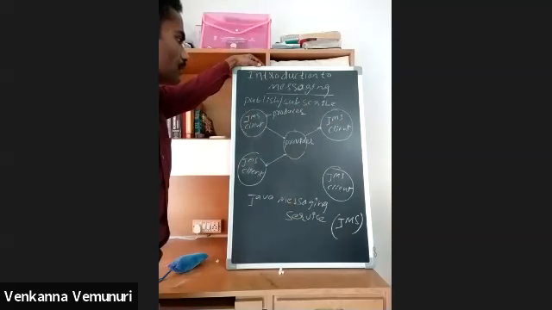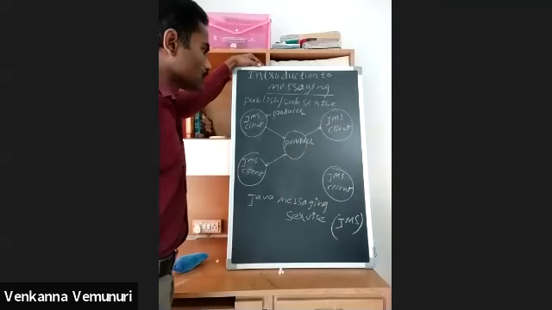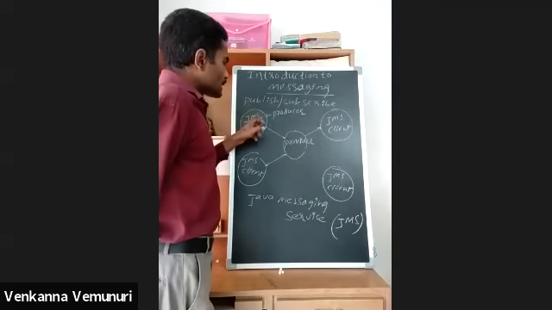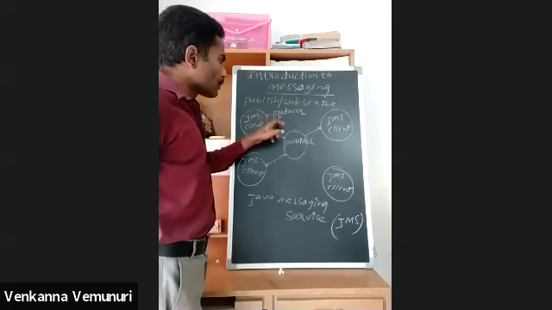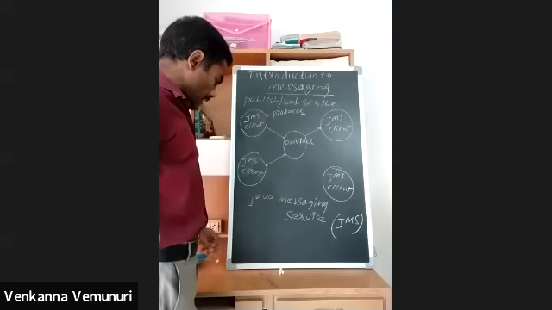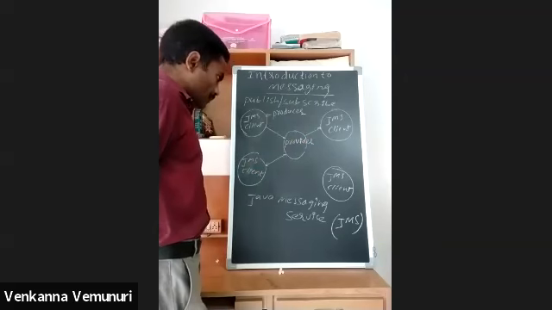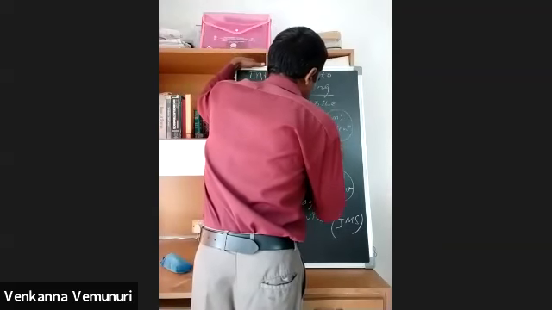If one person sends data to another person, this sender is called a producer, and the one who is receiving the data is called a customer.